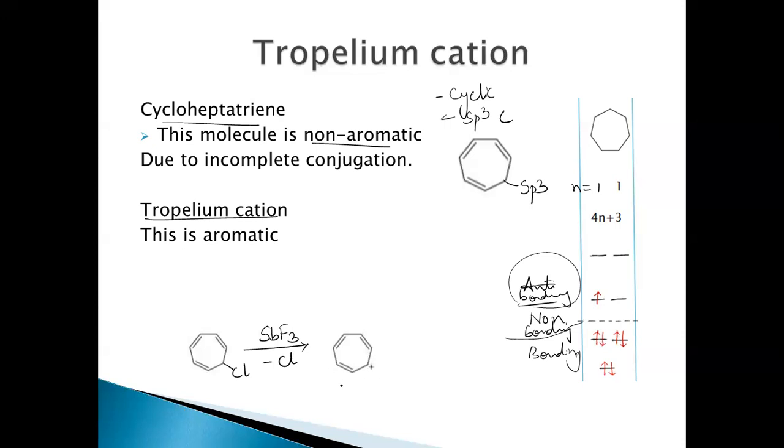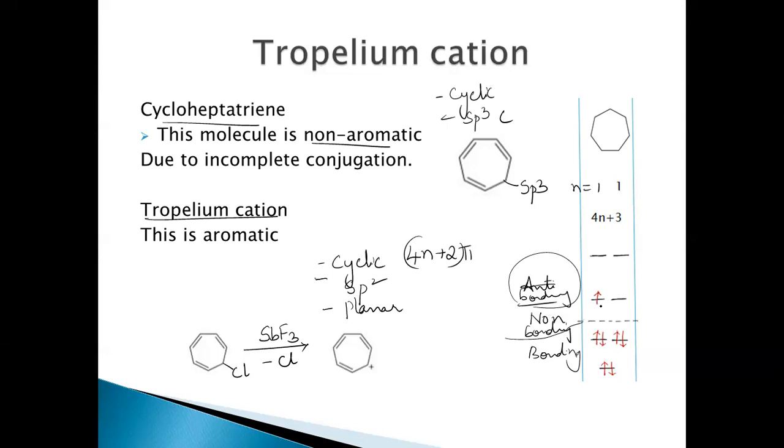So this tropylium cation is aromatic because the molecule is cyclic. If you look at it, the sp3 hybridized carbon atom is changed to sp2, and it is planar and it is following all the rules, 6 electrons here, 4n plus 2 pi electrons, because we are removing one electron from it. So thereby making the molecule aromatic.